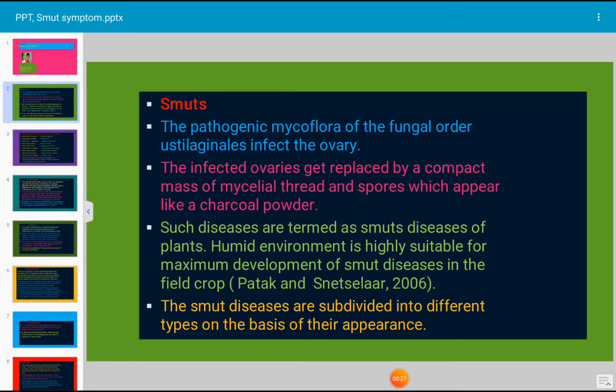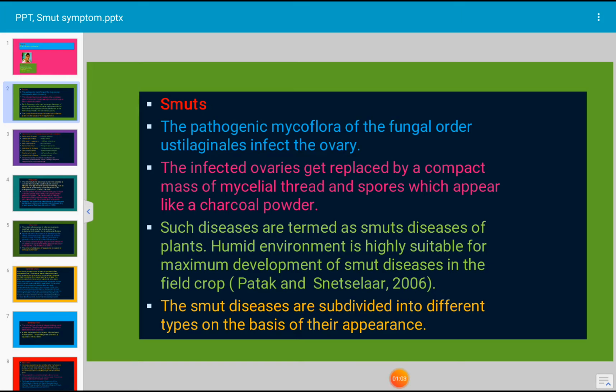In this case, the pathogenic mycoflora of the fungal order Ustilaginales infect the ovaries of cereals and smut is formed. The infected ovaries get replaced by a compact mass of mycelial thread and spores which appear like charcoal powder. The smut spores are like charcoal powder. Such diseases are termed smut diseases of plants. A humid environment is highly suitable for the maximum development of smut diseases in the field.